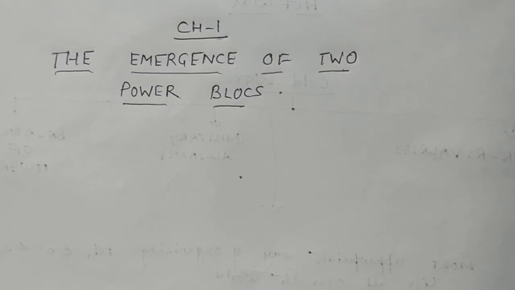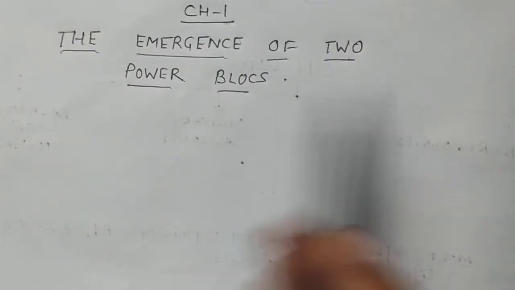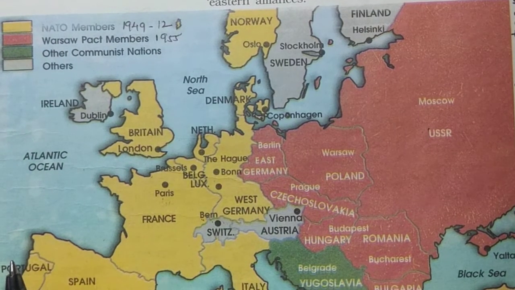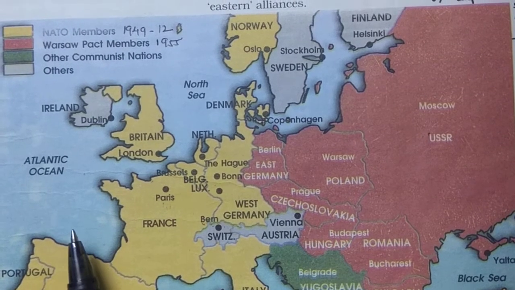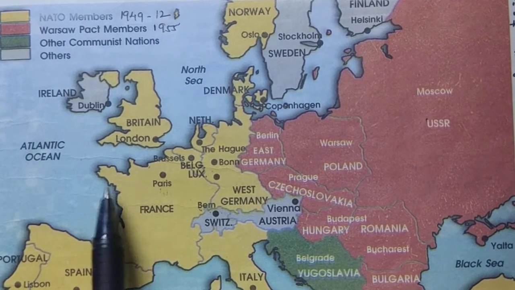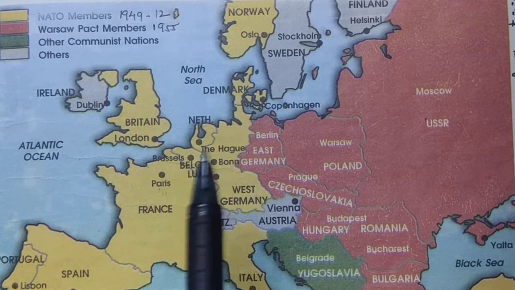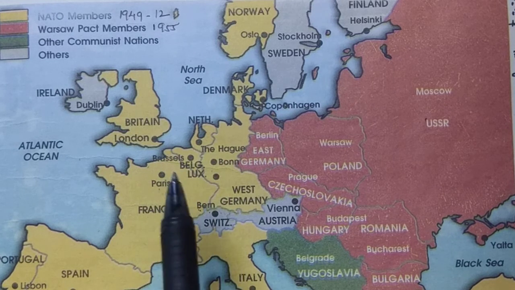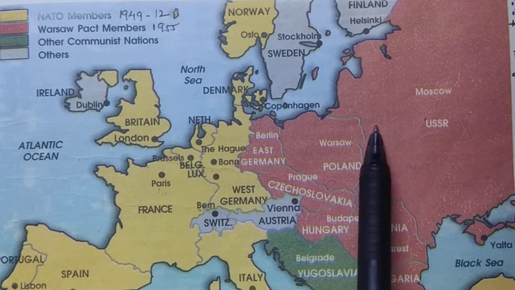Good morning, children. Today I am going to discuss with you the topic, the emergence of two power blocks, with the help of this map. You can see here, this is the map of Europe, and there are a few countries which are shaded in yellow and a few countries which are shaded in red. So we are here talking about two power blocks. This is one block, called the US block, and this was the USSR block.